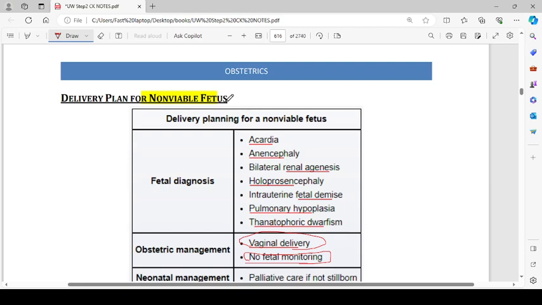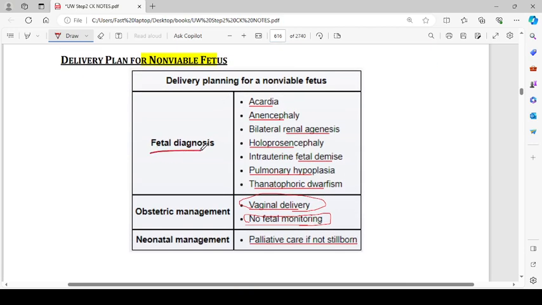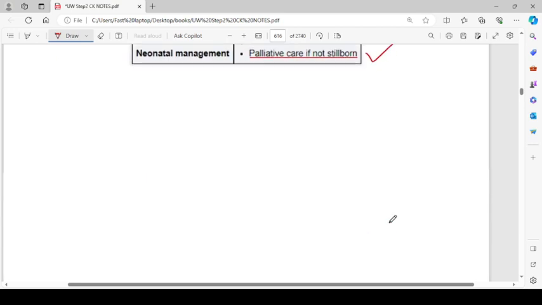Delivery plan for non-viable fetus. So the fetal diagnoses are acardia, anencephaly, bilateral renal agenesis, holoprosencephaly, intrauterine fetal demise, pulmonary hypoplasia, and thanatophoric dwarfism. If any of these is present, the fetus is not viable. So we have to make a management plan. Obstetric management is vaginal delivery, and no fetal monitoring is done. Neonatal management is palliative care if not stillborn, because the child will not survive for long.